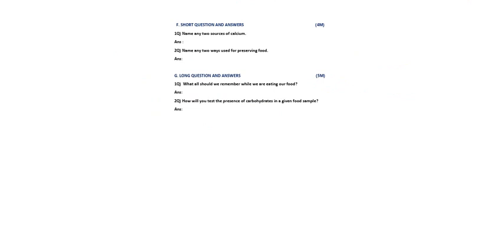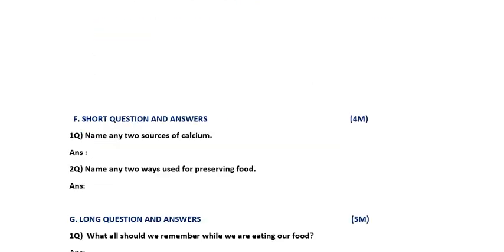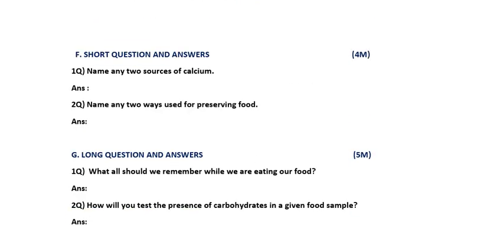I am zooming it, wait. First one is what, children? First question, name any 2 sources of calcium. What are the 2 sources of calcium? In which food will calcium be present? Milk, eggs, meat, fish, all those, any 2 you can write here. I am writing here milk and eggs. See, M-I-L-K, milk and eggs.